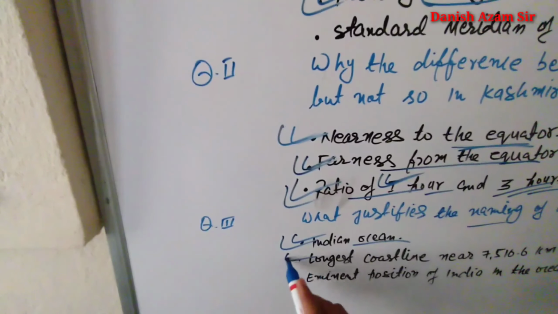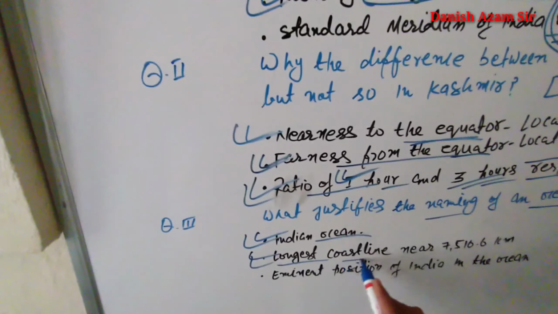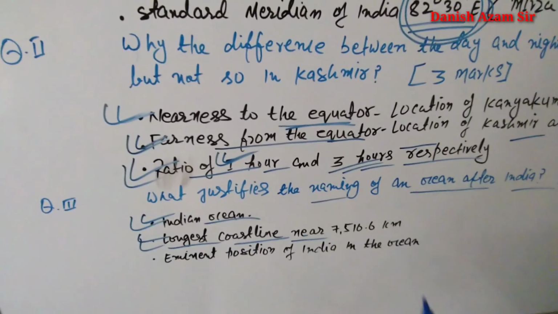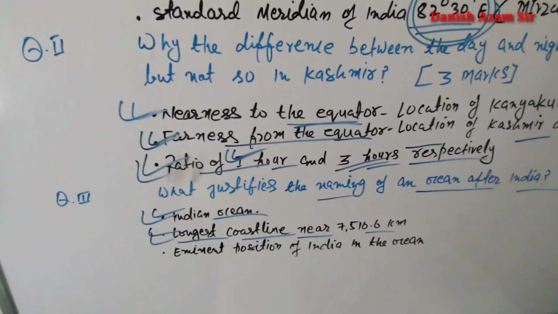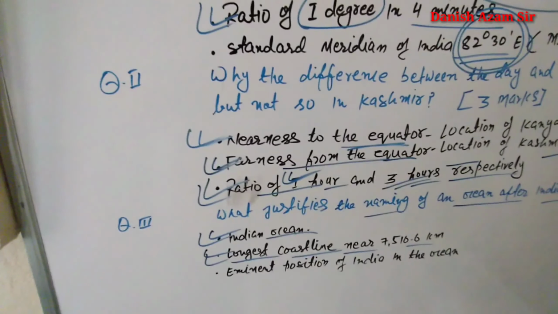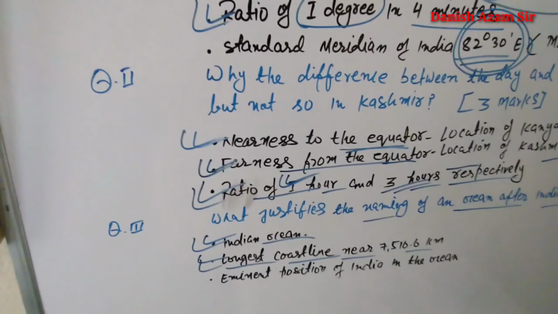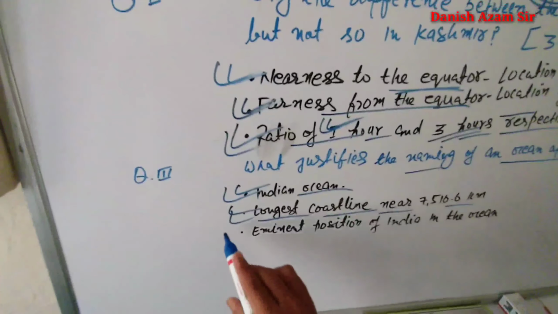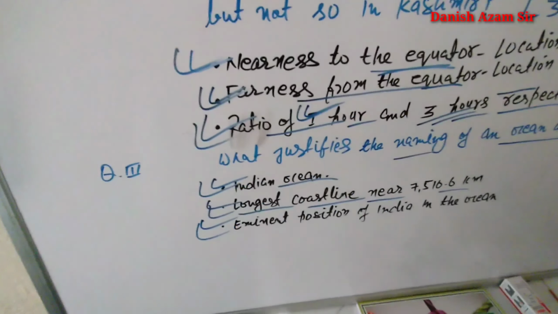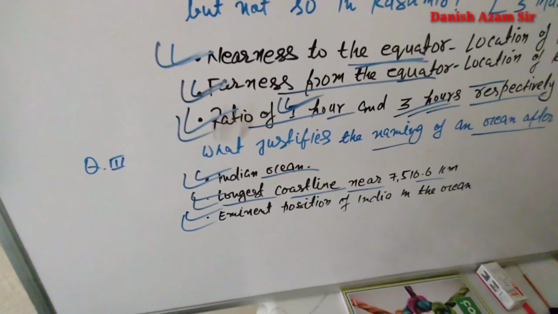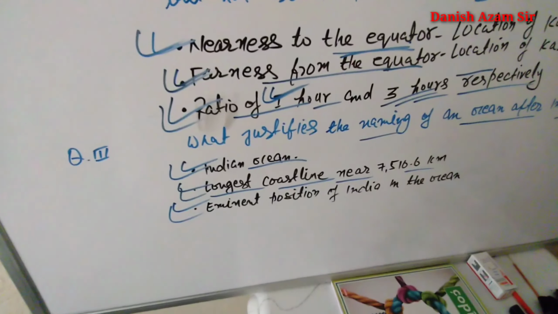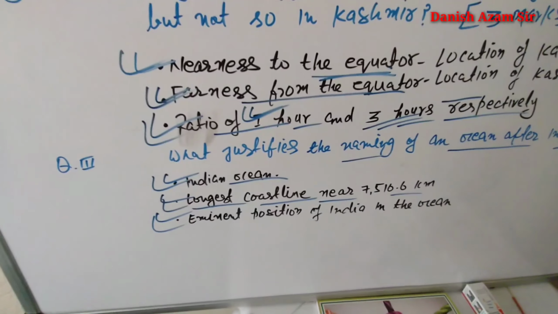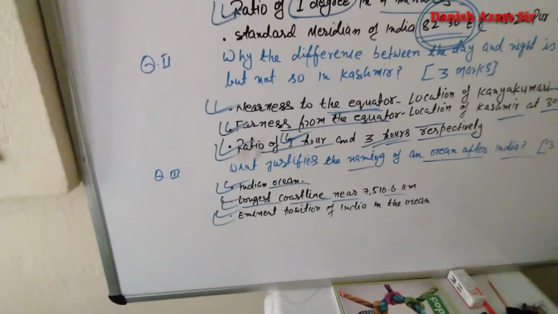It happened because India has the longest coastline in the Indian Ocean, nearly 7,516.6 kilometers, and no country in the Indian Ocean has as long a coastline as India. So due to the eminent position of India in the Indian Ocean, this ocean is named after India. So this is all about question number 3.